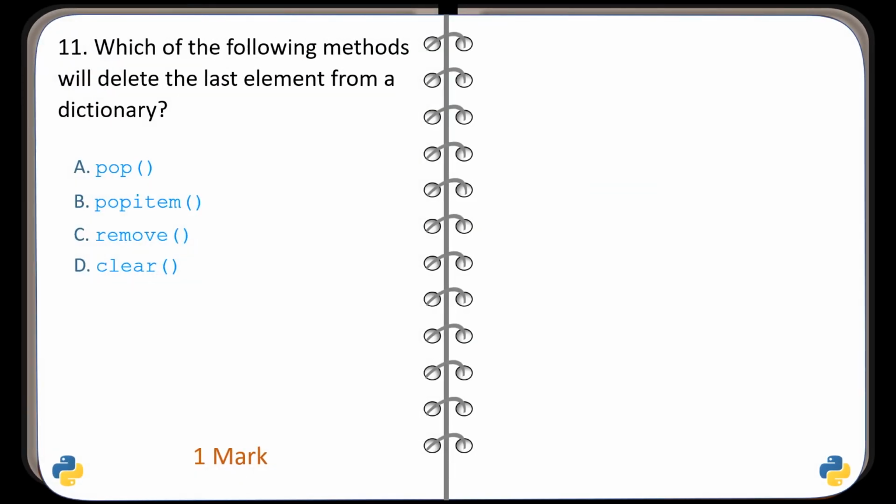Question number 11. Which of the following methods will delete the last element from a dictionary? Identify the correct method. And the correct method is given in option B.